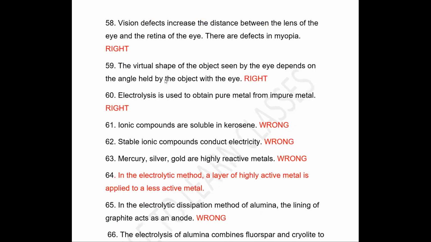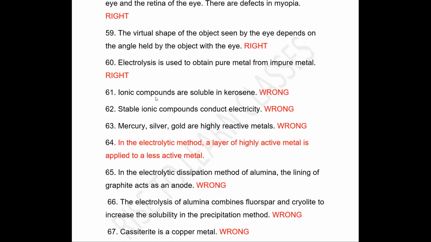Next question is, the virtual shape of the object seen by eye depends on the angle held by the object with the eye. Yes, the apparent size of the object depends upon the angle. Statement is right. Electrolysis is used to obtain pure metal from impure metal. Right. Next, ionic compounds are soluble in kerosene. Wrong. Ionic compounds are soluble in water.